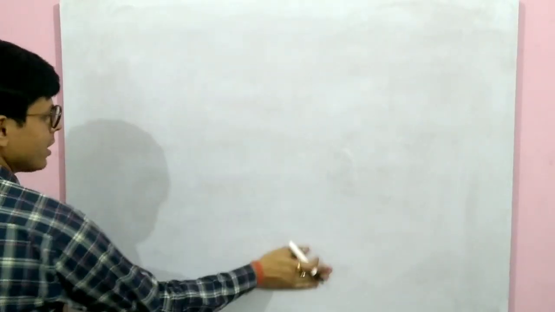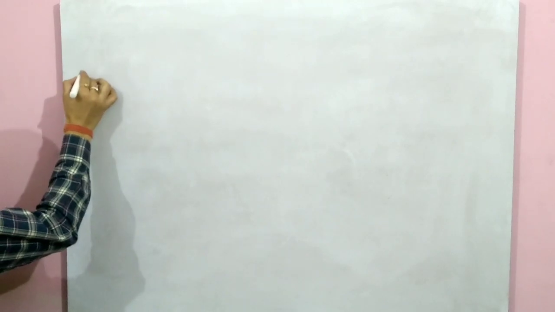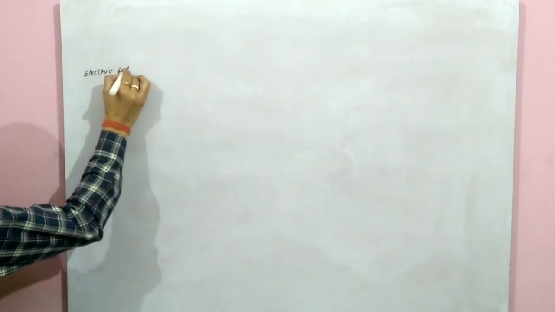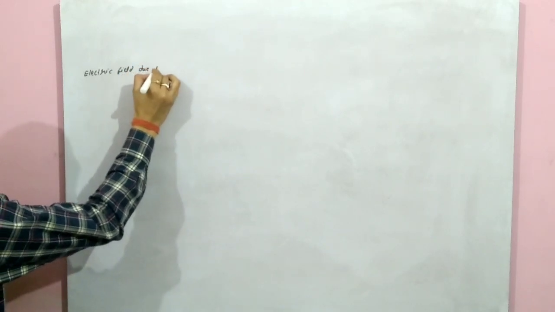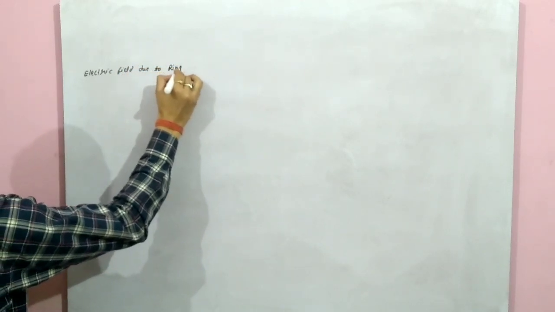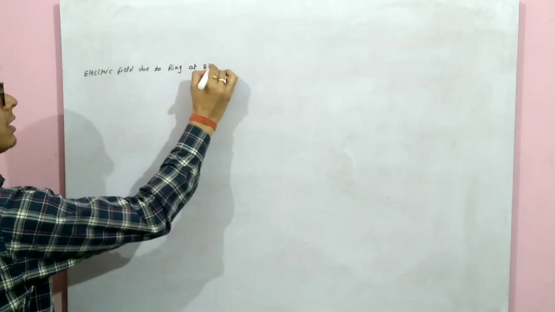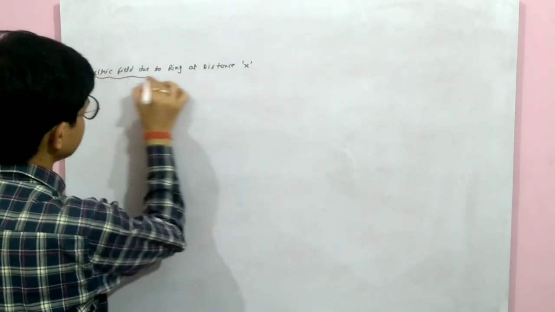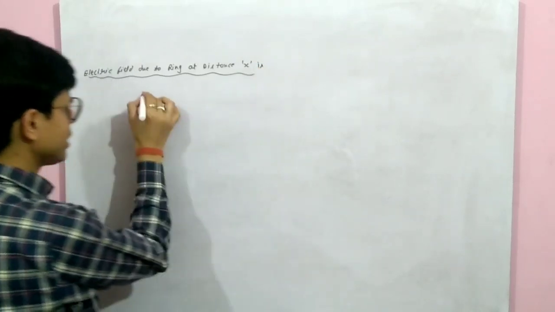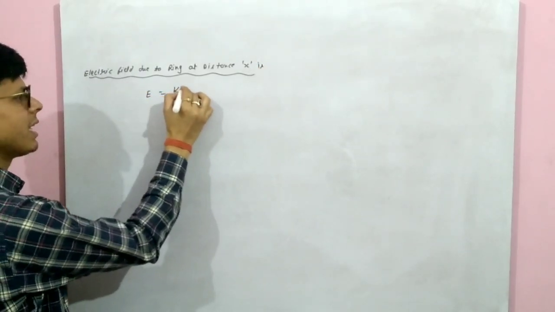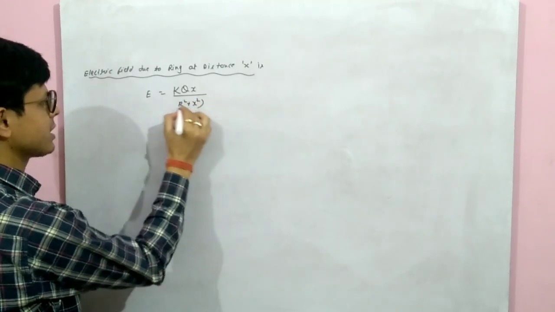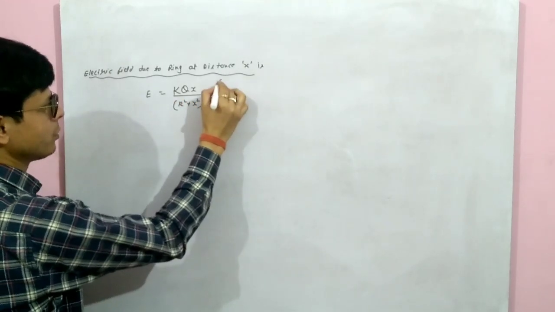so now that means we can say the electric field due to the ring at distance x is how much now? E equal to k q x upon (r square plus x square) to the power 3/2.